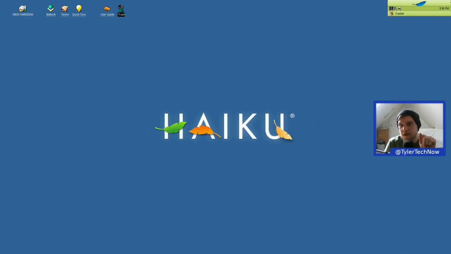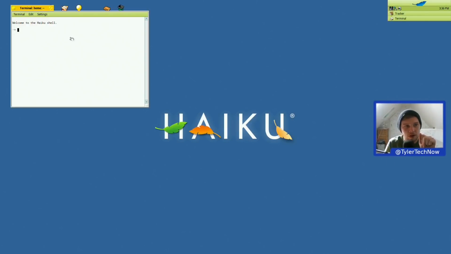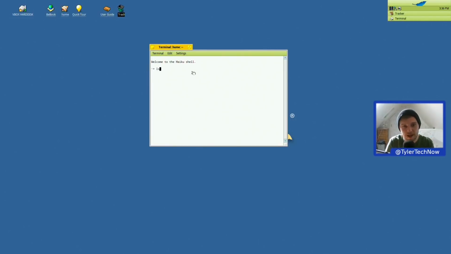Huh. Right, I did see a little terminal there. Let's have a look at the terminal. Here we go. So welcome to the Haiku shell. Do things like ls work? Is it bash and stuff? Yep. Can we just use cd? Yep. Where's that folder we just made? There we go. There it is. Cool. And can we just do a straightforward remove directory? Bang. Nice. I like it.